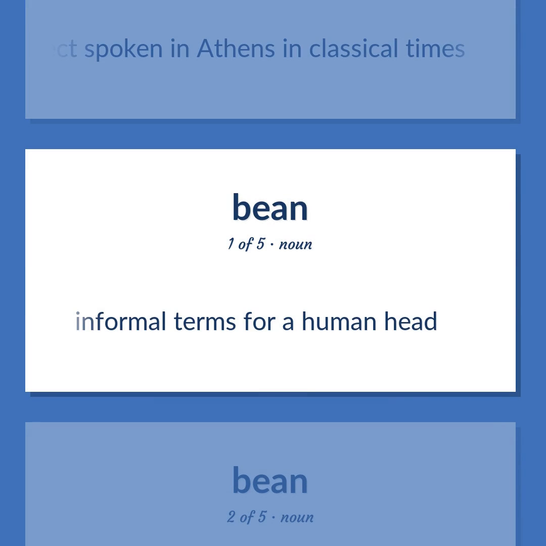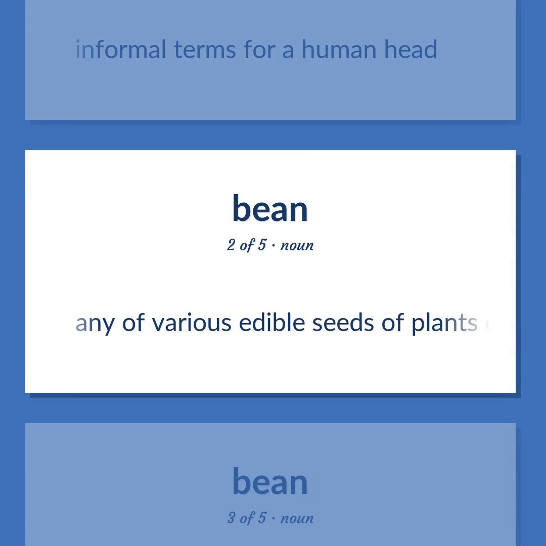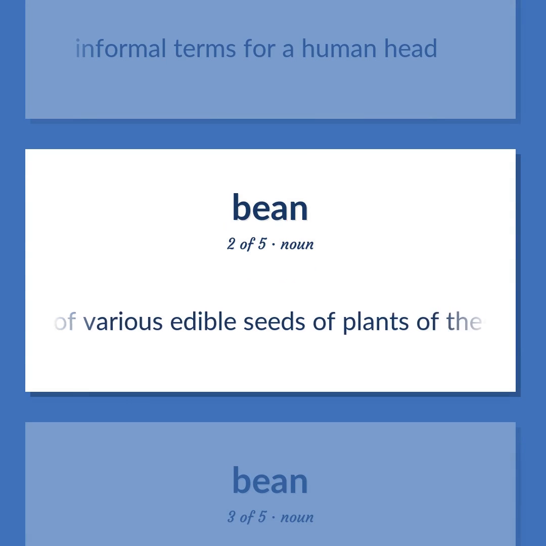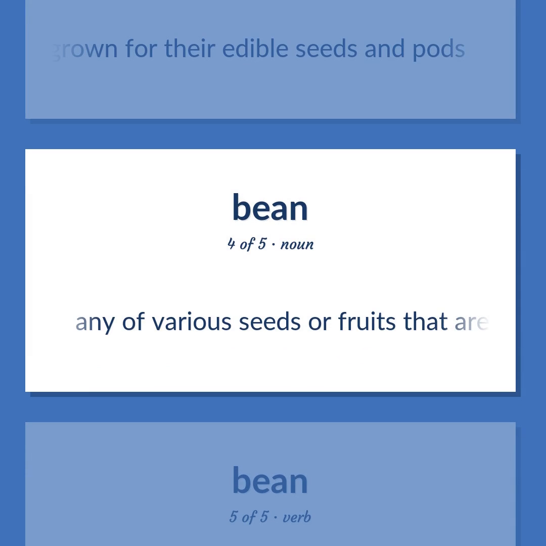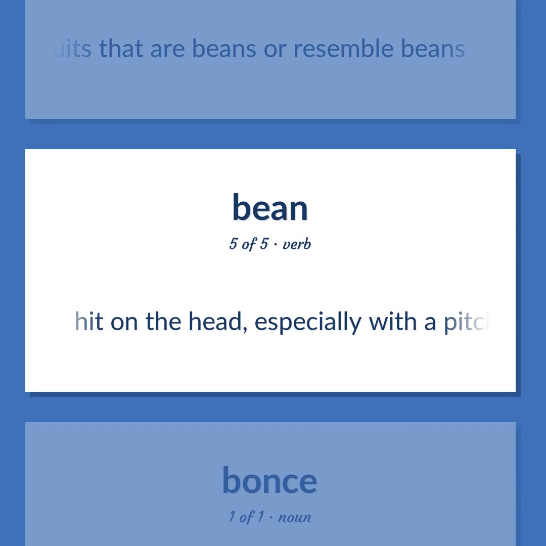Informal terms for a human head. Any of various edible seeds of plants of the family Leguminosae used for food. Any of various leguminous plants grown for their edible seeds and pods. Any of various seeds or fruits that are beans or resemble beans. Hit on the head, especially with a pitched baseball.